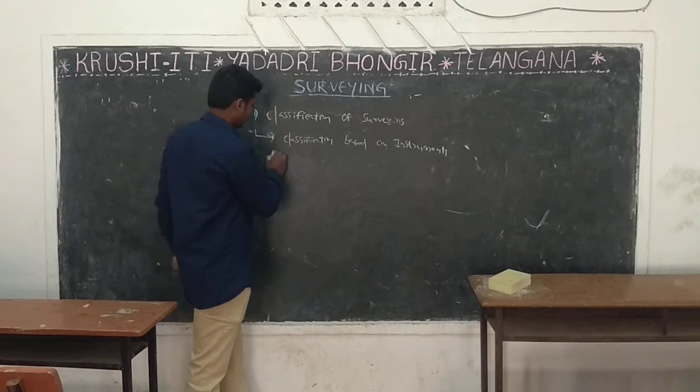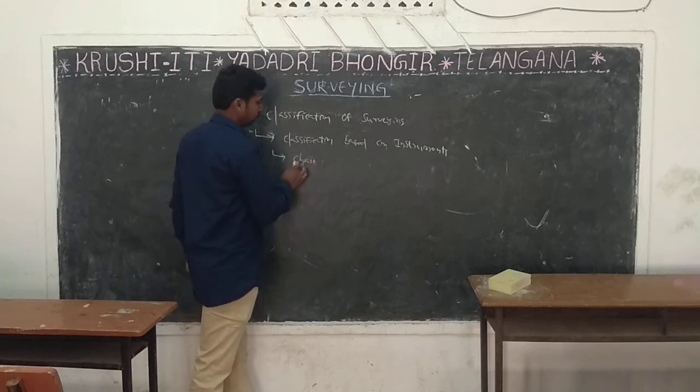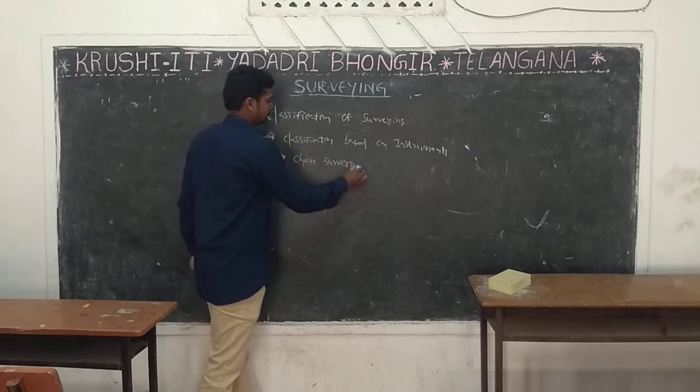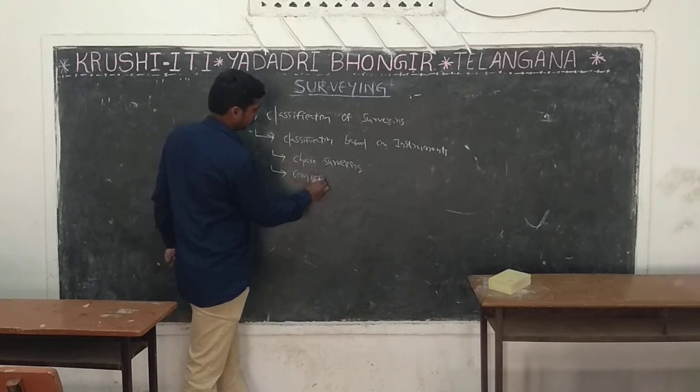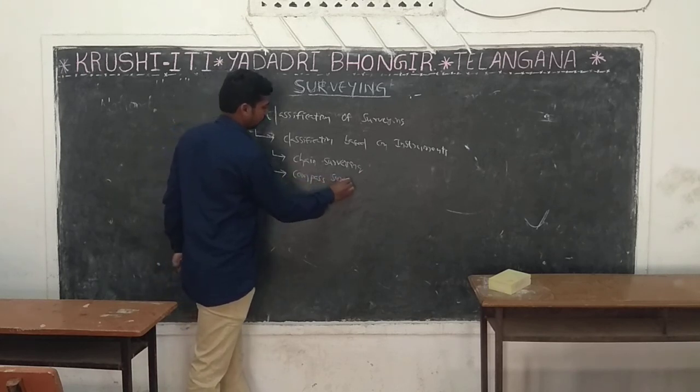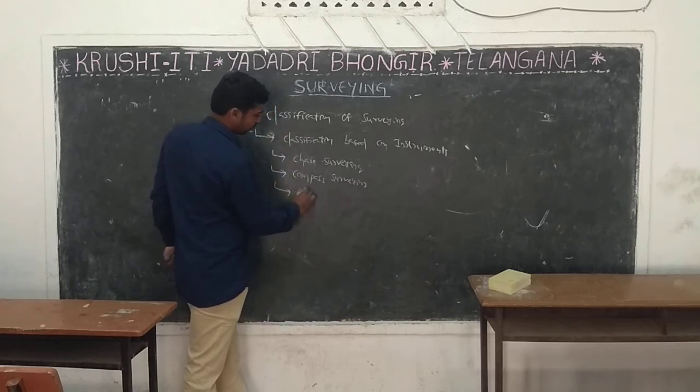What are they? First one is chain surveying. Chain is one of the instruments. Second one is compass surveying. Third one is plane table surveying.